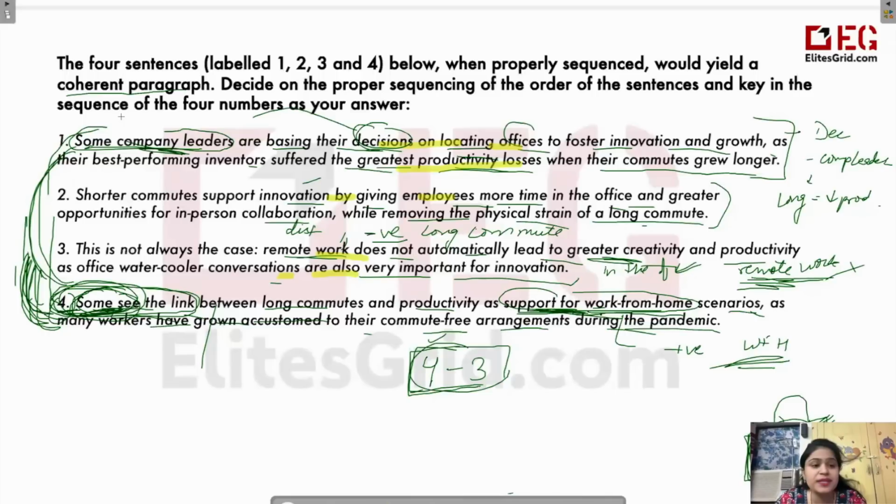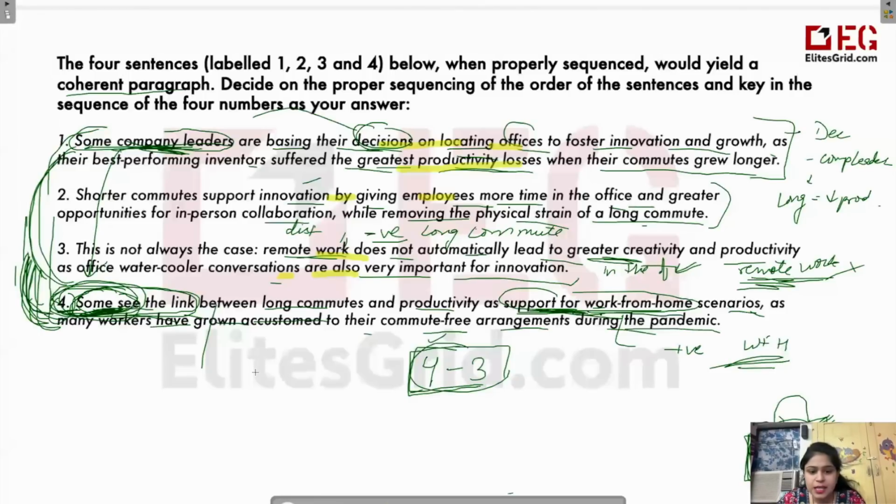सो मतलब पहले हमें बताना पड़ेगा कि कंपनी लीडर्स हैं और फिर हम उसके लिए वो प्रोनाउन यूज कर पाएंगे, right. Pronoun can be used only after you have mentioned a noun. So that is why this some will come after we have already talked about these company leaders. वरना हमें कैसे पता चलेगा हम किस some के बारे में बात कर रहे हैं.